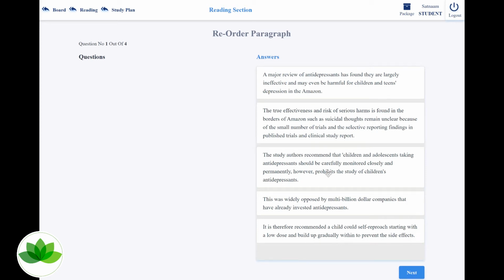However, it prohibits the study of children's antidepressants. Fair enough. You need to monitor, but you're excluding children. And this is widely opposed by multi-billion-dollar companies that do not want this to happen, who have invested a lot of money in antidepressants. It is therefore recommended that a child could self-reproach, starting with a low dose and build up gradually to prevent the side effects. That makes sense. Most likely it should be correct, but we'll have a look at the end.